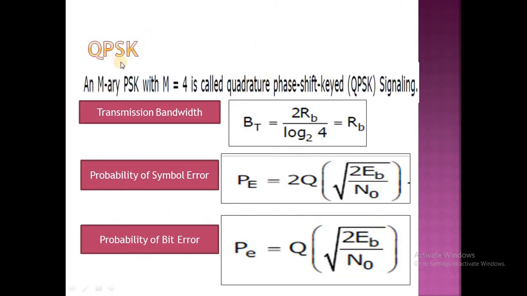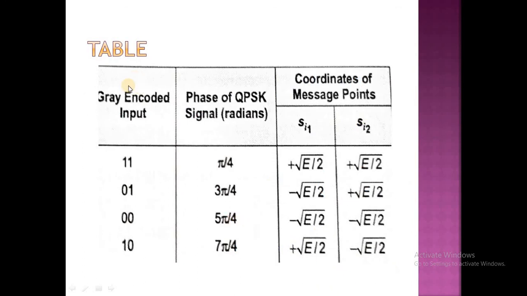Another M-ary signaling technique is QPSK, quadrature phase shift keying, which is M-ary PSK with M equal to 4. The transmission bandwidth is Rb, the probability of symbol error is equal to 2Q of square root of 2 Eb by N0, and the probability of bit error is Q of square root of 2 Eb by N0. Next, here is the comparison table, and here is the Gray code sequence.